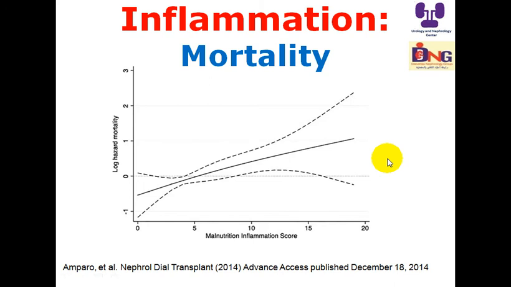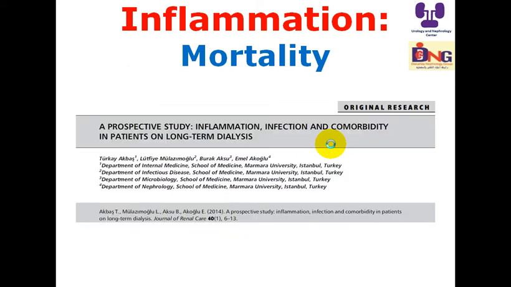One of the most important consequences of the amplification is mortality. So inflammation increases mortality, and this is the most important solid outcome criterion when we address any outcome. Look here, if the malnutrition inflammation score increases, the log hazard for mortality increases. This is the confidence interval, and this is the log hazard of mortality. So there is a correlation between increasing inflammation and malnutrition and mortality.